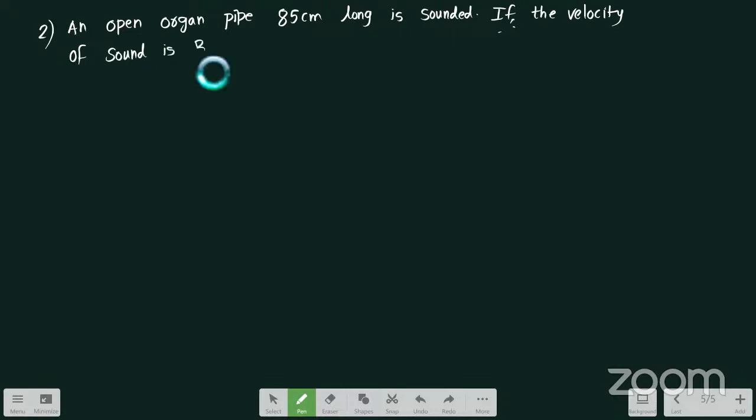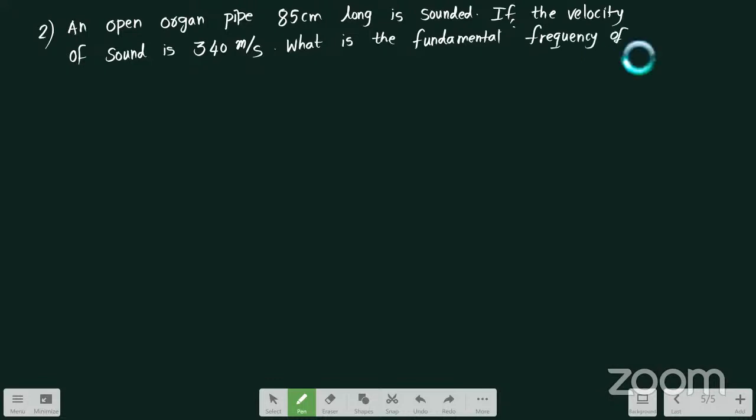If the velocity of sound is 340 meter per second, what is the fundamental frequency of vibration of the air column?